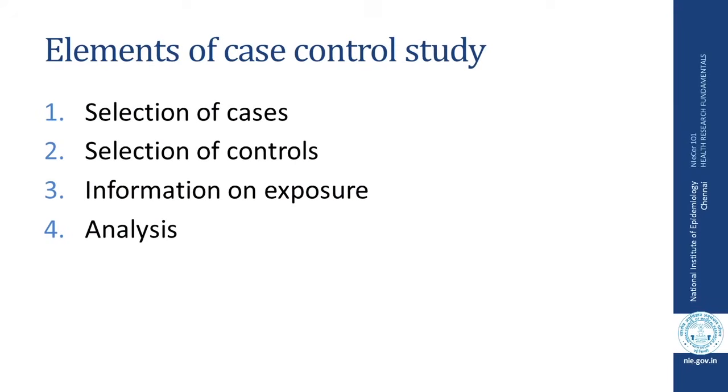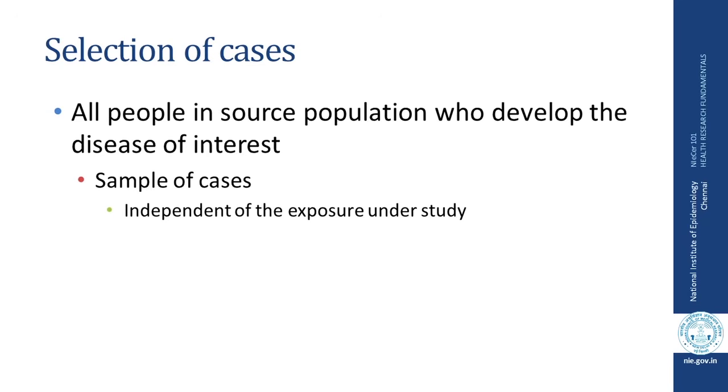Like cohort study, there are 4 important elements of case control study. First is selecting cases, second is selecting controls, and third is collecting valid information about exposures and then doing the analysis. Coming to the selection of cases. Theoretically, all people in the source population who develop the disease of interest could be included in your study, or you could sample these cases. However, one thing you should keep in mind is that the selection of cases should be independent of exposure under study.